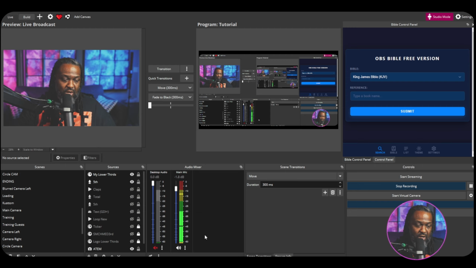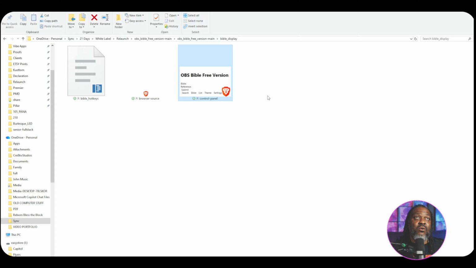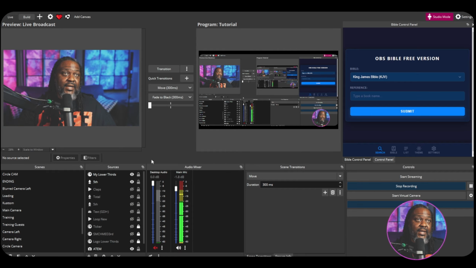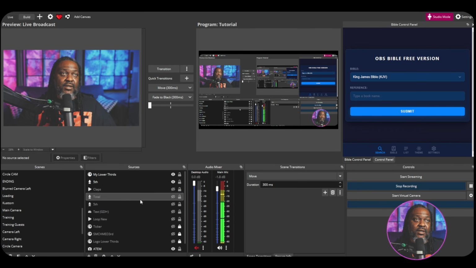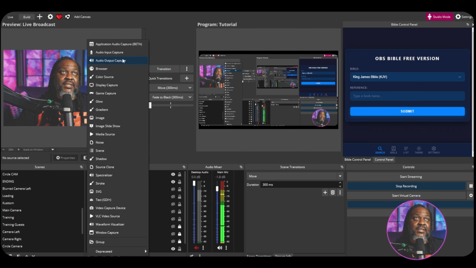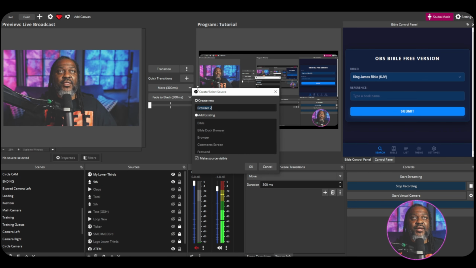I'm going to go back to that window, and I'm going to click on browser source. And obviously that's going to open another window, which should be right here. I'm going to copy that, right? Let's come back to OBS. Now I need to add that as an overlay. Looks like an overlay I need to add that as. I'm going to go up here to the top and hit plus. I'm going to do browser source and call this Bible control panel. I've tried a few of these. So, let's call this Bible display.